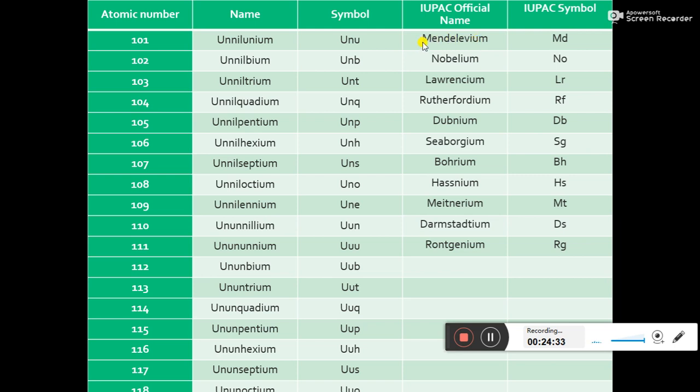So now the element with 101 is named Mendelevium, 102 Nobelium, 103 Lawrencium, 104 Rutherfordium, 105 Dubnium, 106 Seaborgium, 107 Bohrium, 108 Hassium, 109 Meitnerium, 110 Darmstadtium, 111 Roentgenium, and till today all the elements up to 118 have been given names. For that you can refer to your latest textbook, where you will see that till 118 all the official names are given.